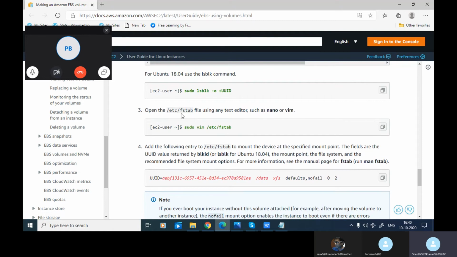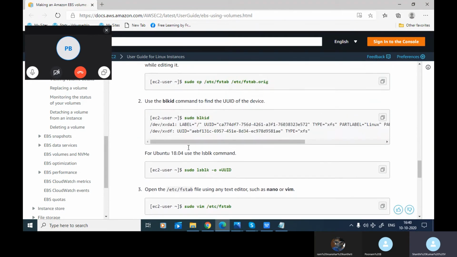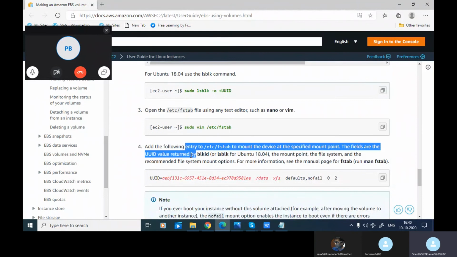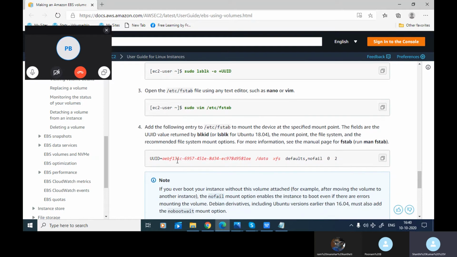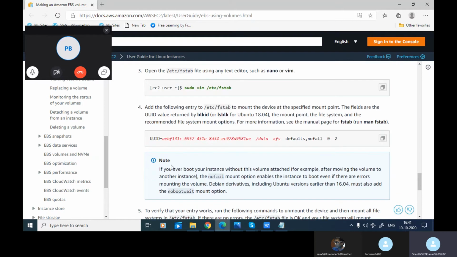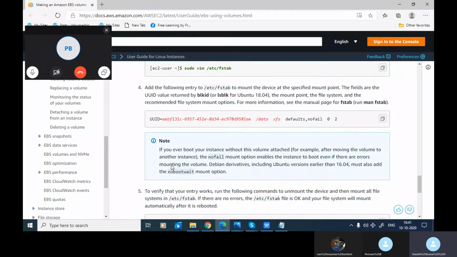Then you open the fstab file using any text editor such as nano or vim, and you add that ID into the fstab. So fstab is the file system table, stored in /etc/fstab. When you reboot, it is linked to that, basically for linking a particular device ID. Is it correct? Yes, sir. You have not done these things so far, I think. Have you done them? No. You need to try these things.